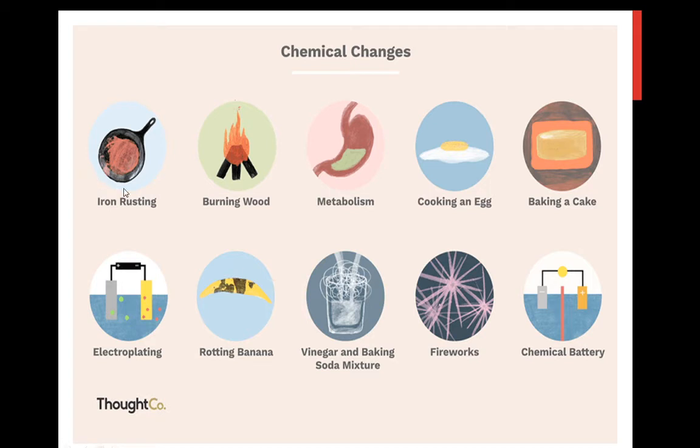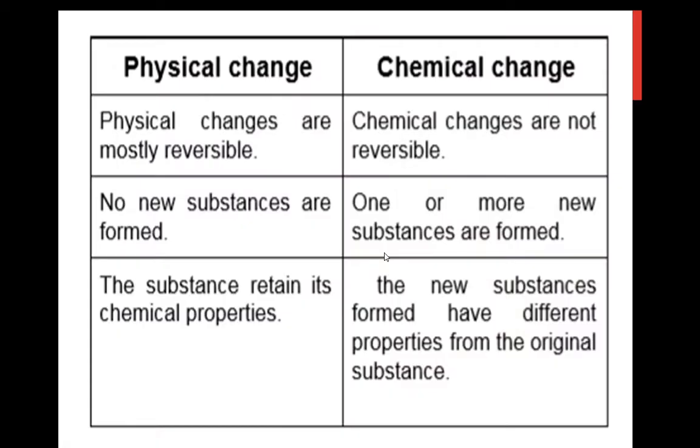So you can see here the rusting of iron, there is a formation of rust; burning of food, formation of ash; metabolism, formation of that food and all; cooking an egg, we cannot get the original egg back; baking of cake, we cannot get back the batter; electroplating, rotting banana, vinegar and baking soda mixture, fireworks and chemical battery. After finishing the battery, can you use that battery again and again? No, so those are irreversible or chemical changes.